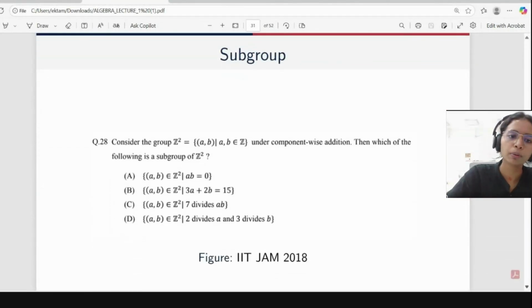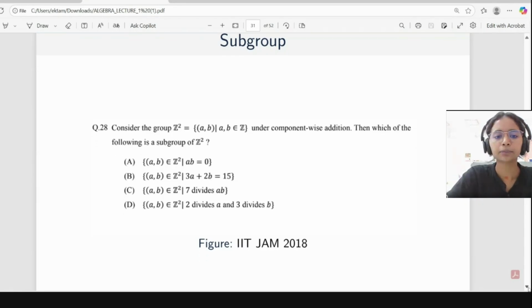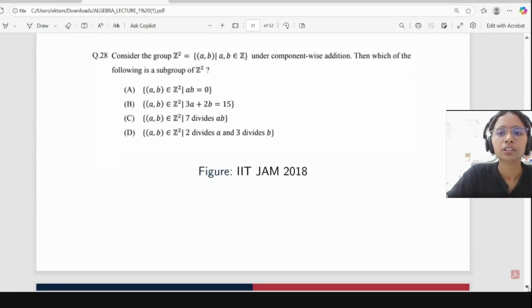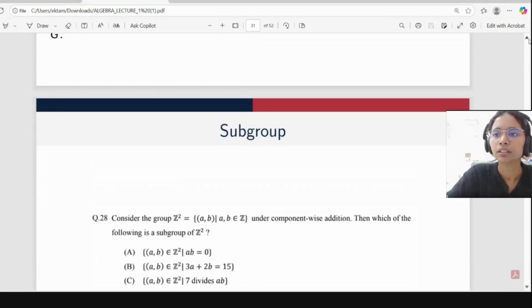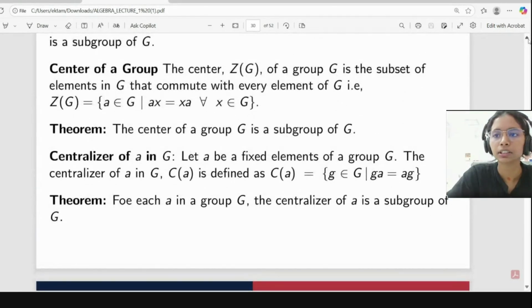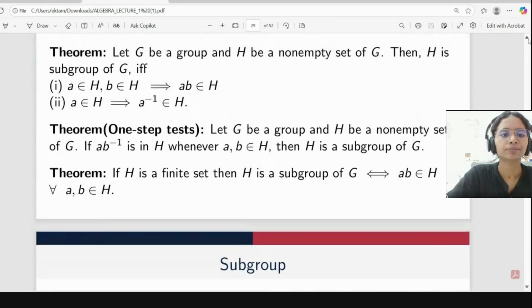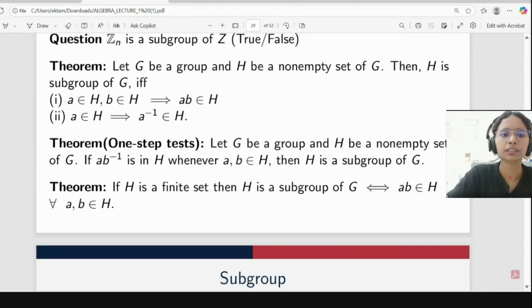So now we have this problem, question number 28, asked in the IIT exam 2018. We will tackle this problem with the help of the theorems I mentioned. Here we have two theorems, and with the help of these we can tackle this problem. If we want to check whether a particular set is a subgroup of G or not, we need to check whether it is closed or not. Second, for each element of H, its inverse should belong to H.